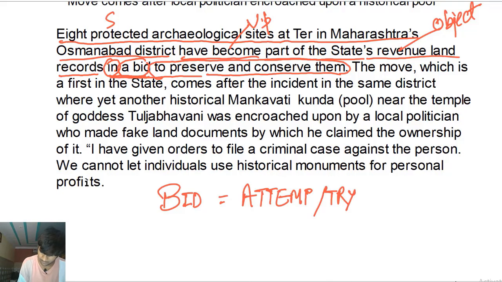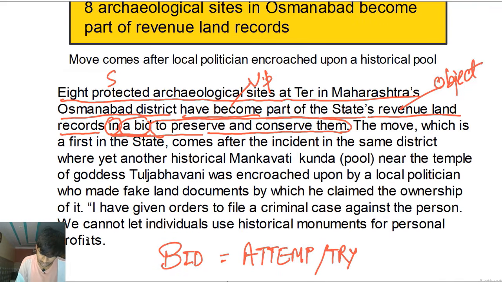All right, okay. In a bid, in an attempt. Why? What kind of an attempt? To preserve, to protect, to keep it that way, to keep the authenticity of that particular thing, so that it doesn't get destroyed or ruined, and conserve and save it, right, to save it.